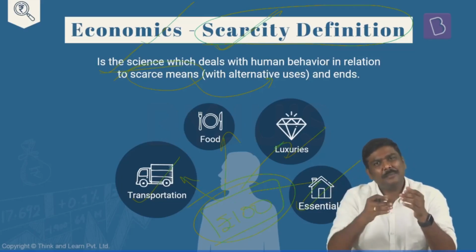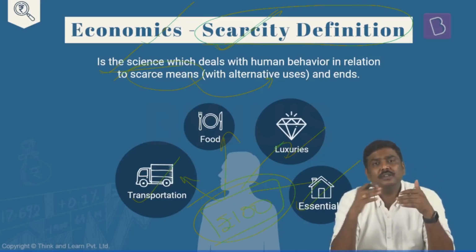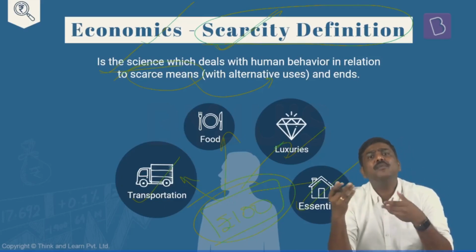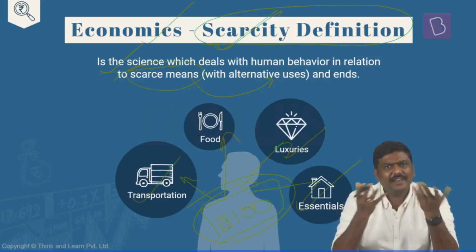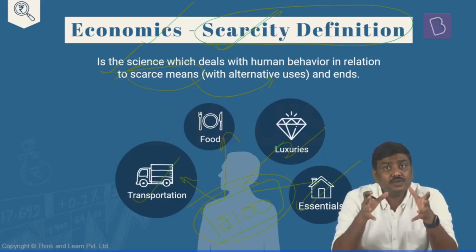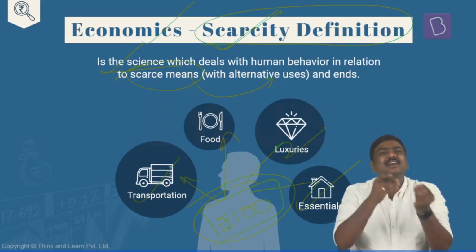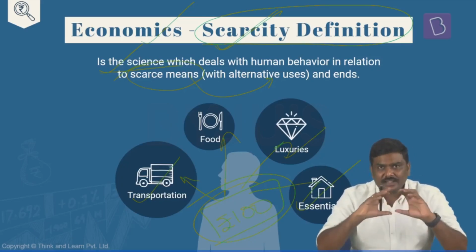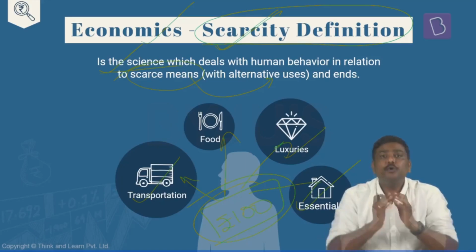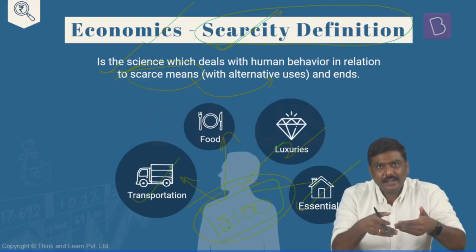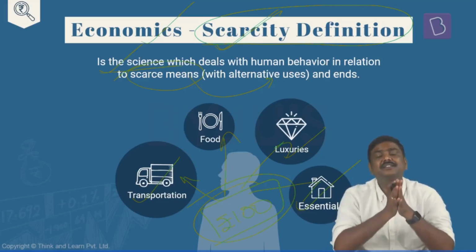And apart from this, there is also one more definition, a modern definition of economics, which is given by Paul Samuelson. As per this definition, economics is basically a study of the society, of men or society, which utilizes these scarce resources to provide goods or services currently or in the future. Is it okay? I'll repeat this statement here.